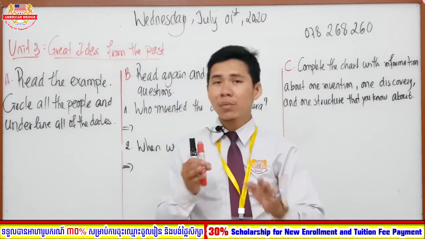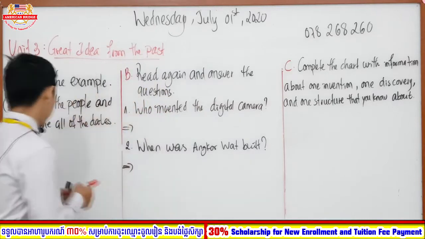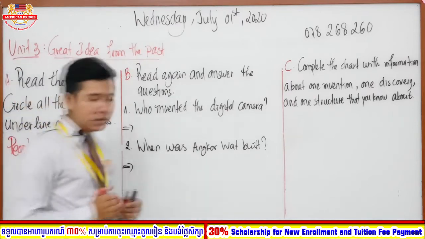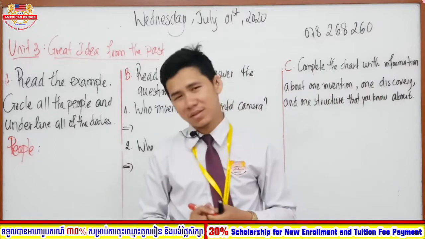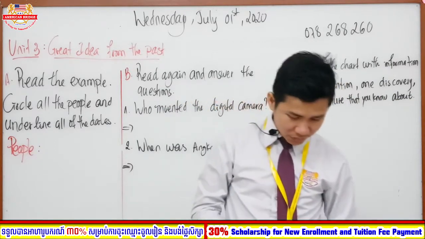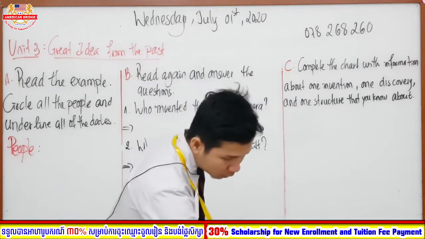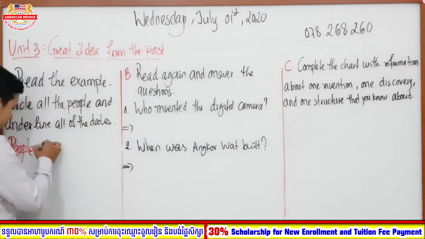Right now I want you to find me the names of the people first. Everyone, can you tell me how many people are mentioned in the story? There are two people, right? Who are they? The first one is Stephen Sasson.